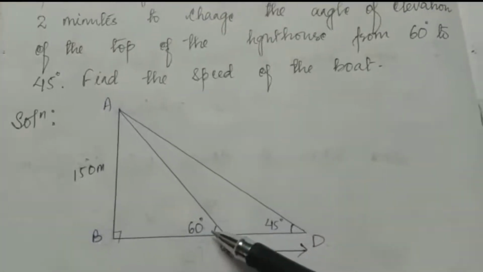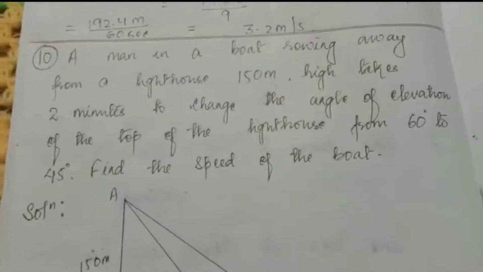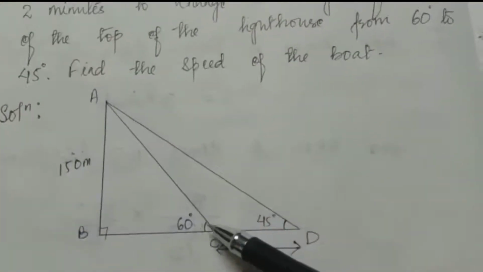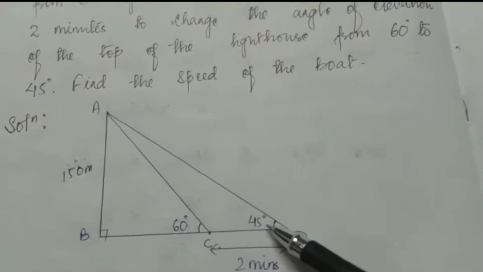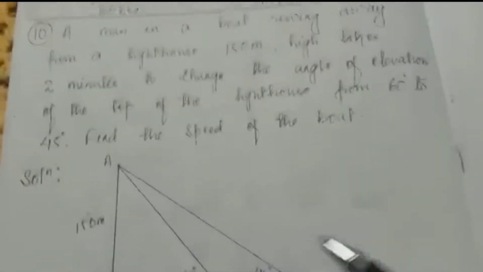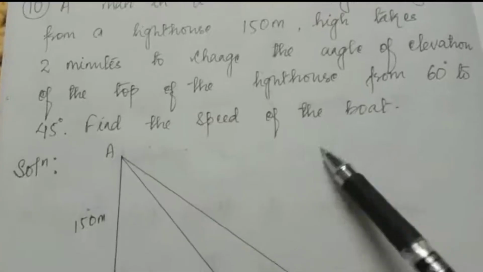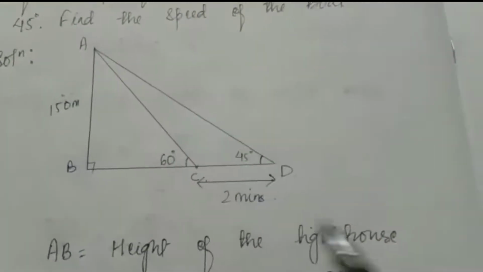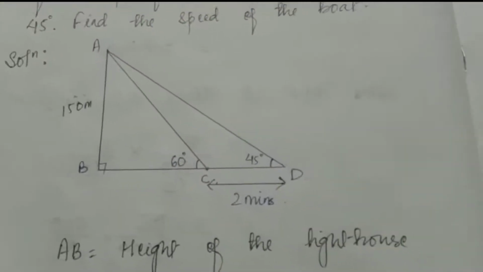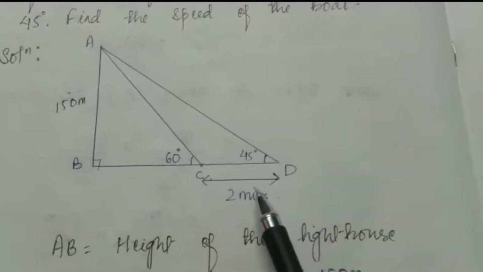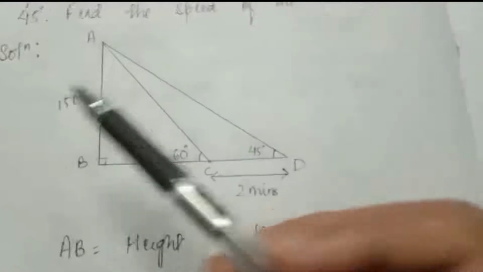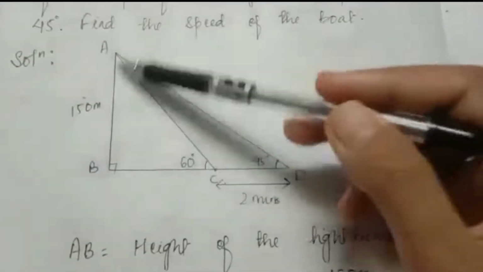Initially the angle is 60 degree. After 2 minutes the angle changed to 45 degree. You have to find the speed of the boat. To find the speed of the boat, the formula is distance upon time. That means you have to find this distance CD, because we have the time for CD. So we have two right angle triangles, ABC and ABD.